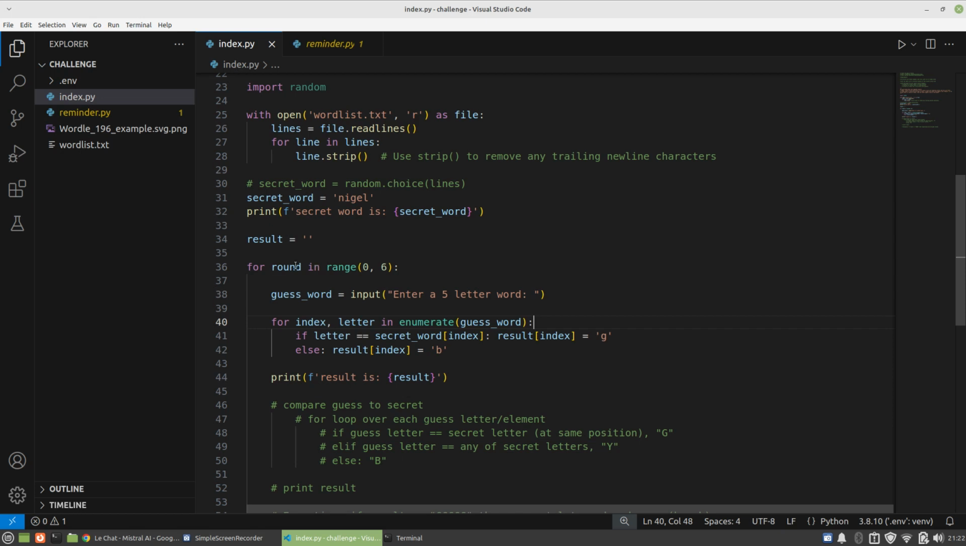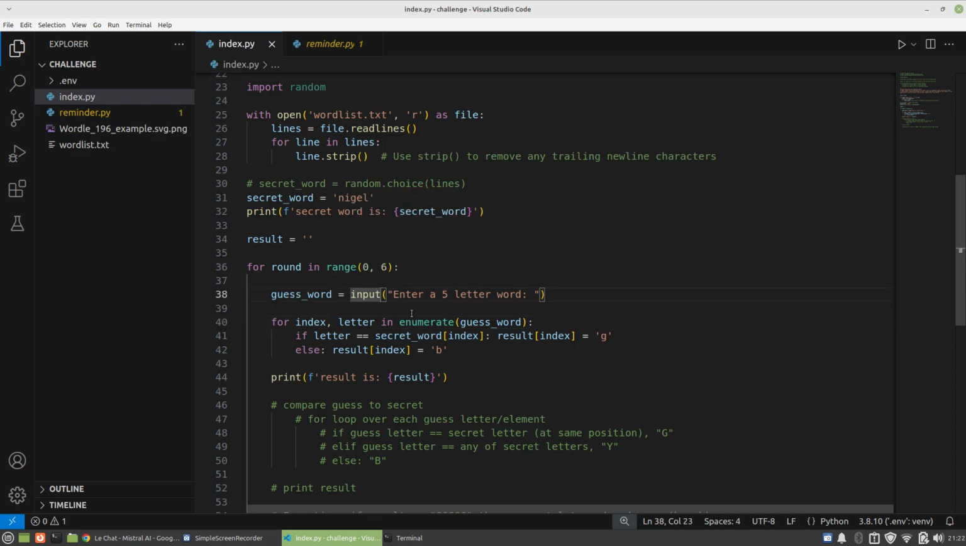So for playing, round for round in the range 0 through to 6. So 0, 1, 2, 3, 4, 5. So it should do 6 rounds. Then, first of all, assign as a variable the result of using this